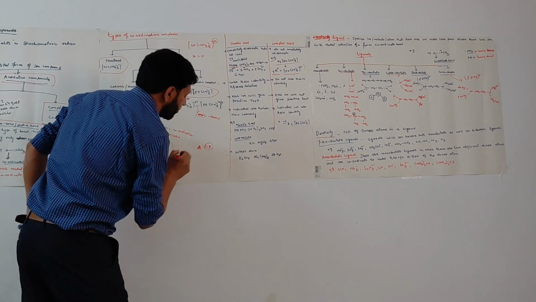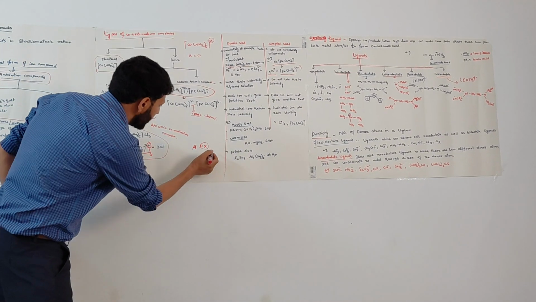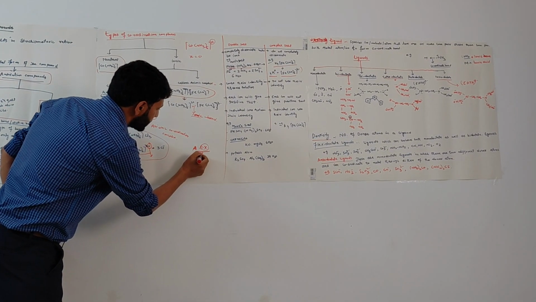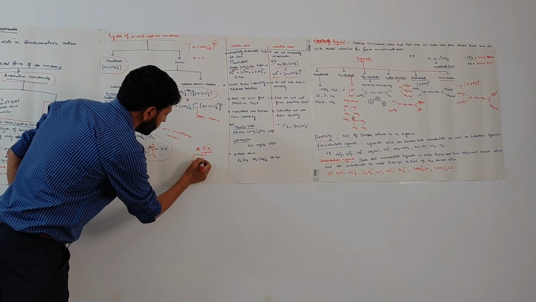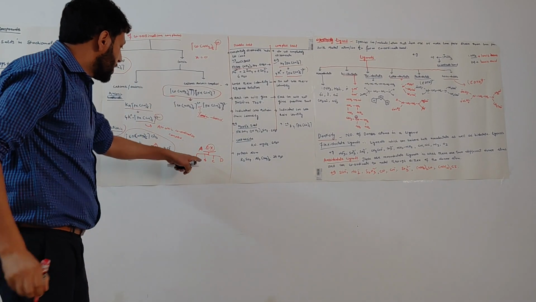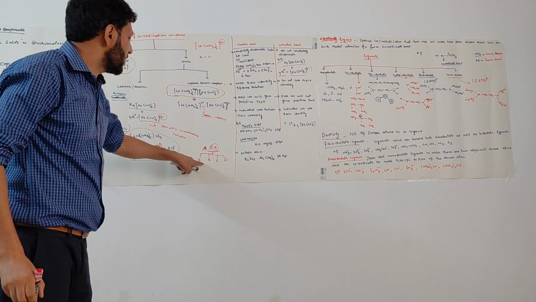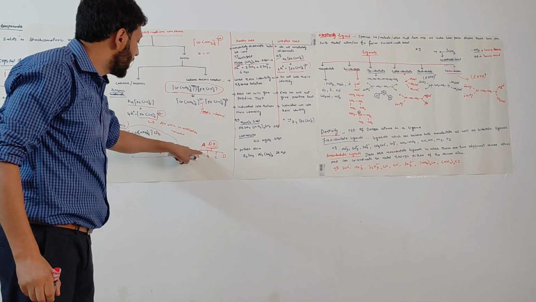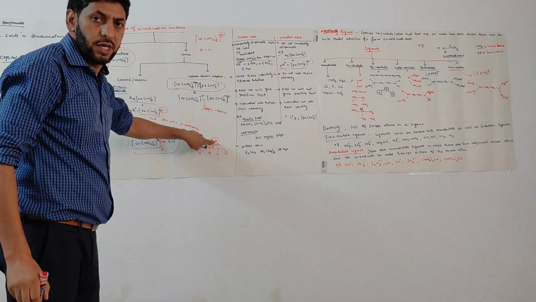OX is the company name, and this company has 4 individuals, A, B, C, and D. These 4 individuals have made this company. They are the owners of this company.